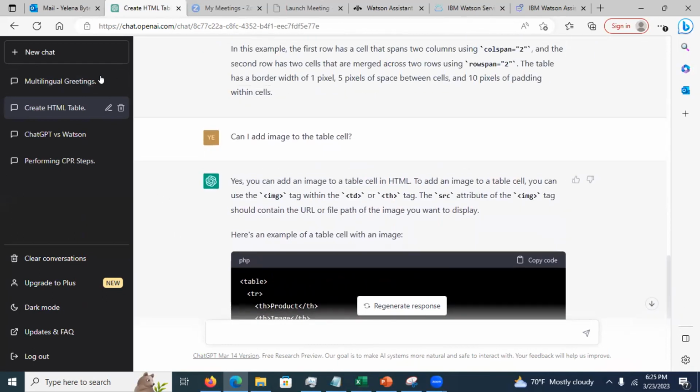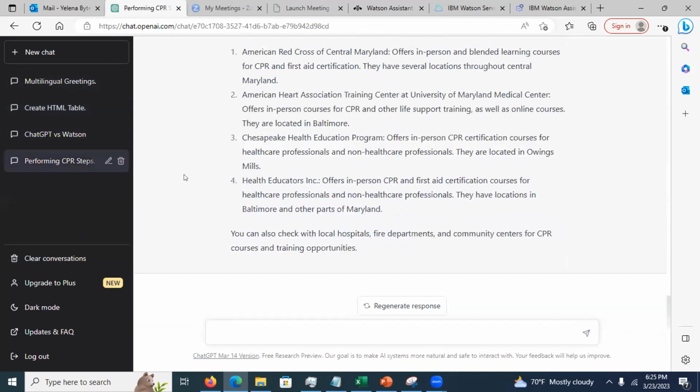And see this, my conversations are saved. So then if I'm ready, I can go back here and I can regenerate the response, or I can keep on asking more questions. Okay. So just know it. I practice it too. I checked it out too. Okay. So any other questions?